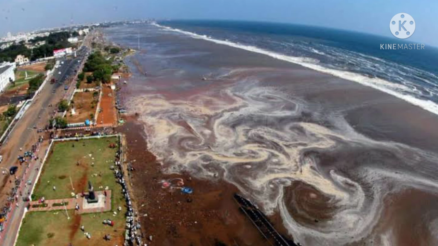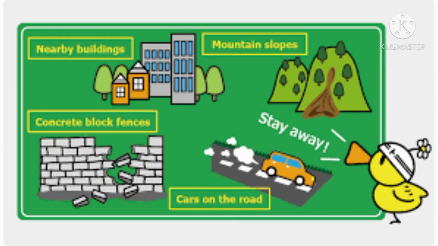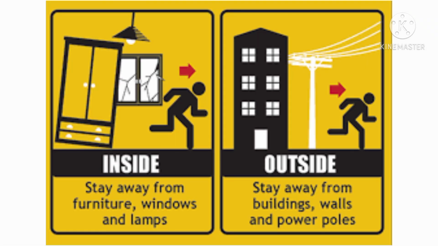So, one of the important reasons for these destructive earthquakes is the generation of a tremendous amount of force by the magma.